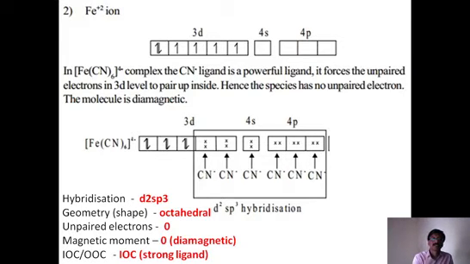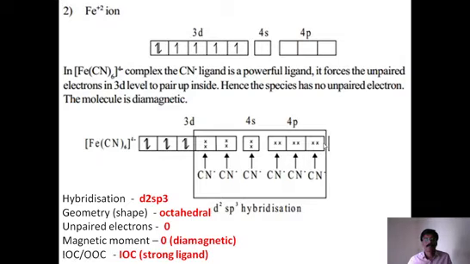Now the small cross marks are there in this orbital. These cross marks are an indication of electron pairs donated by ligands. These arrows are electron pairs already present in the central metal ion. These are electrons given by ligands.